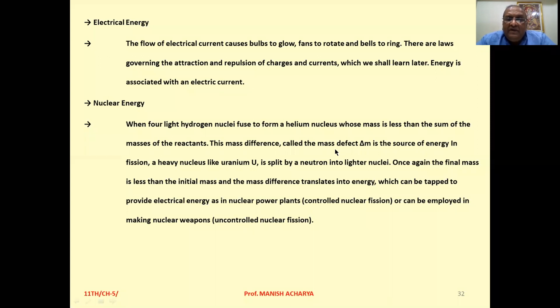So if heavy nuclei like uranium are divided into lighter nuclei, then also here the energy is released.